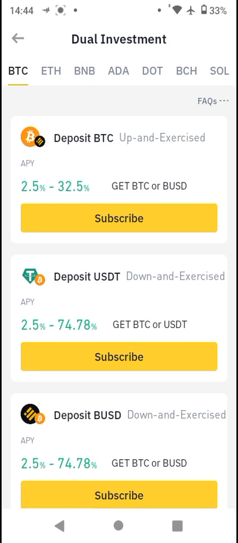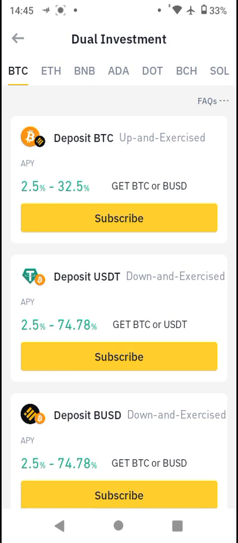So you want to choose whether you want to deposit or dual invest as an up and exercise or as a down and exercise. Dual investment also seems like a term where you get to bet on the market. But whichever way your decision or your settlement price turns out, you always get a passive income.